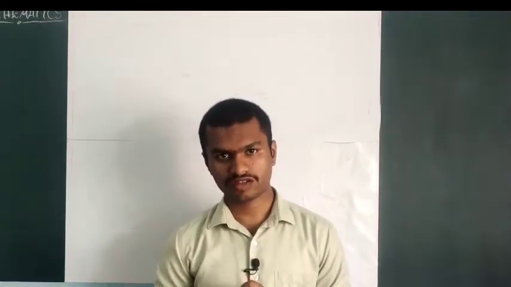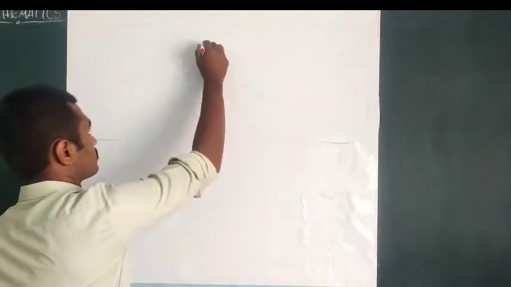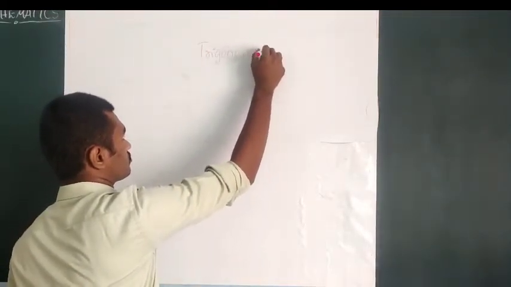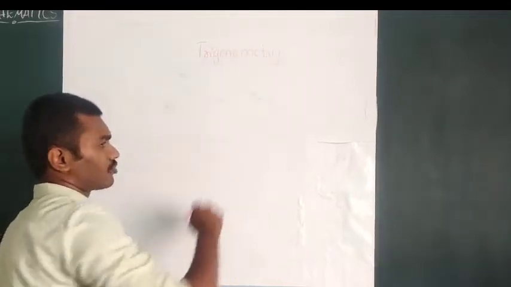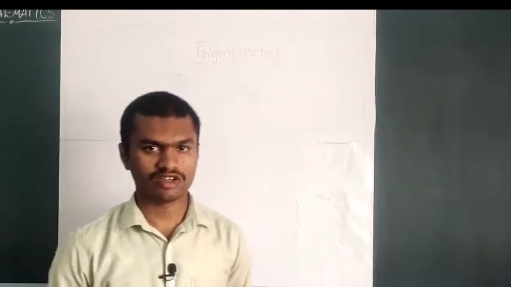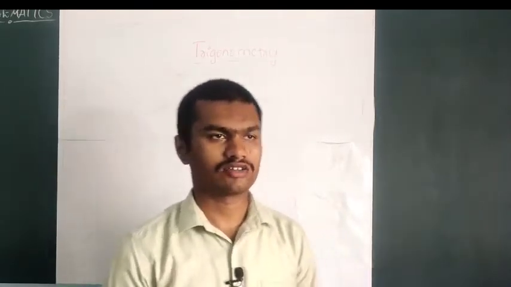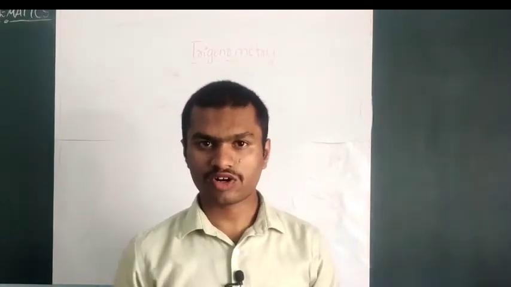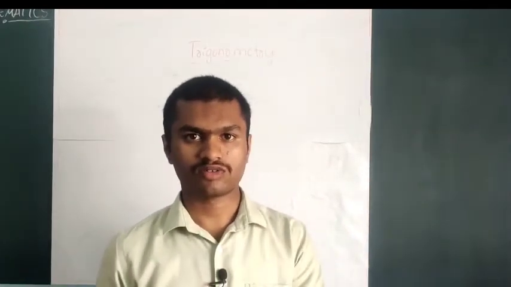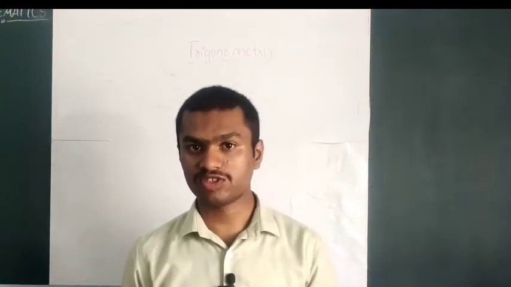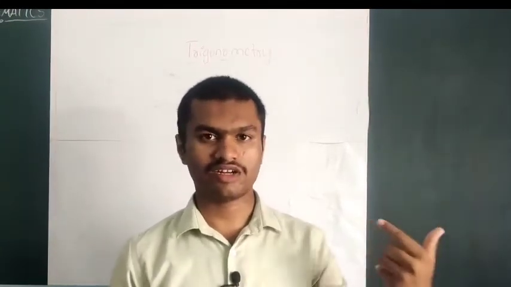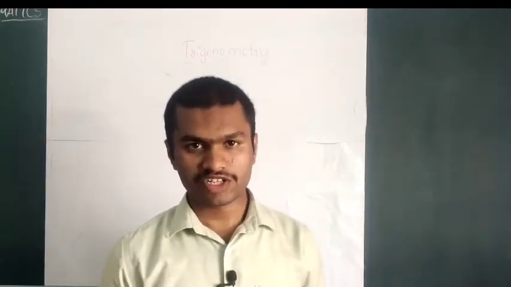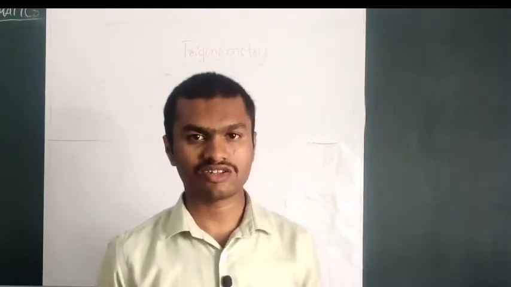So what is trigonometry? What does trigonometry say? Trigonometry is derived from the Greek words trigono and metron. Metron and metry are one and the same. Metron means measurement, gono means sides, and tri means three. So it is three side measurement, or the measurement of the three sides of a triangle. That is called trigonometry.